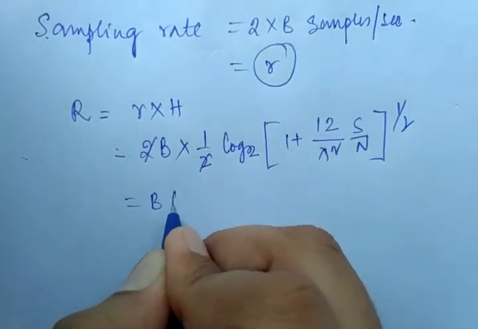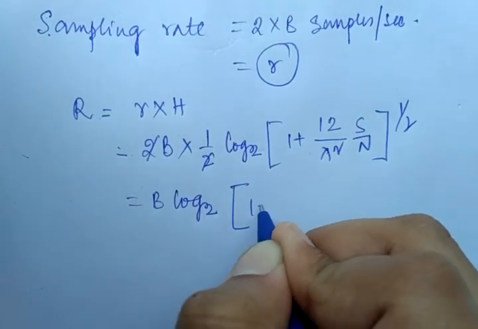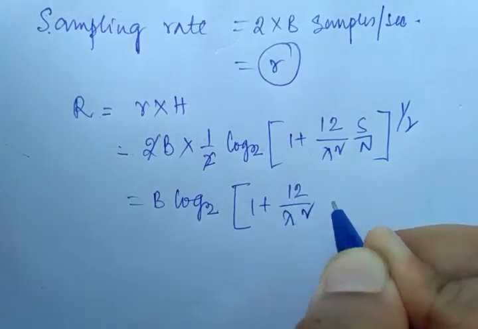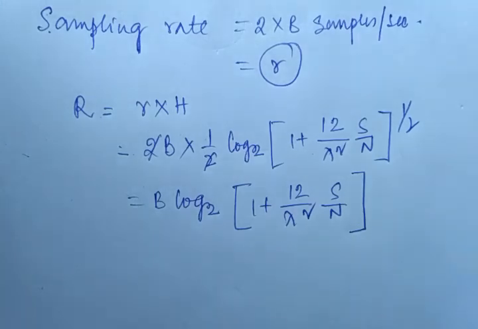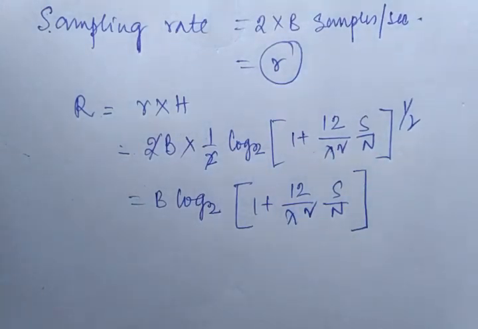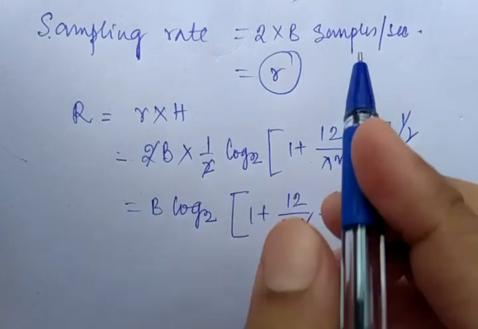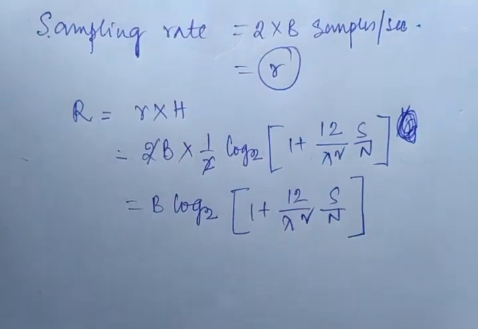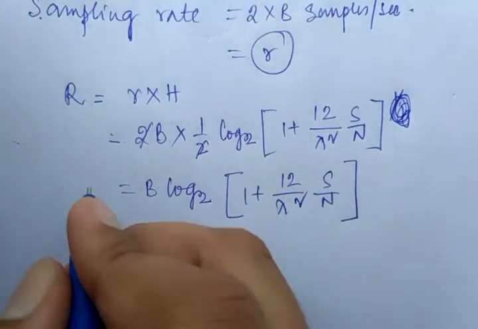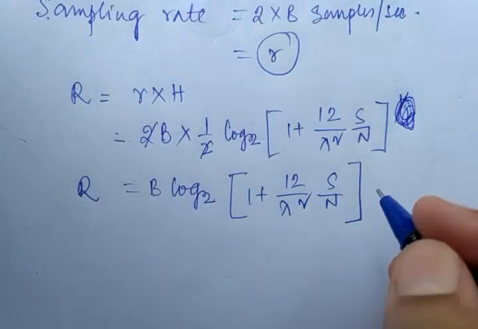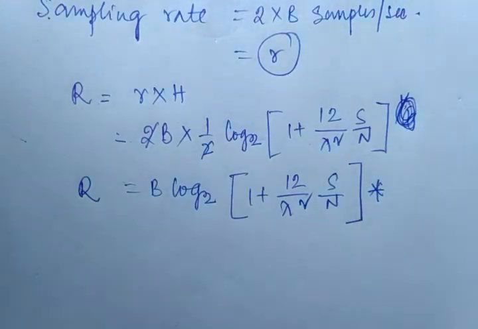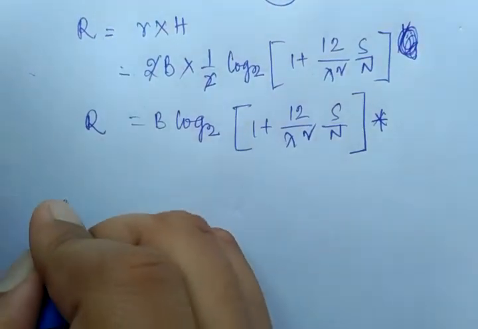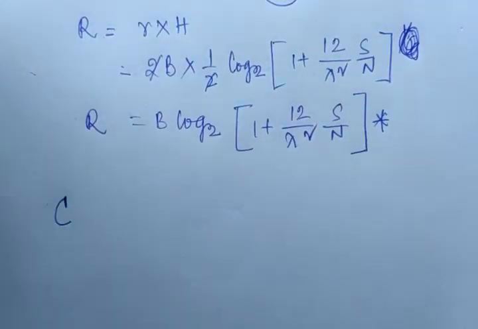So this is equal to B log 2 (1 + 12/lambda square into S/N), because the half is already multiplied with the power. So this is the final expression, that is R. This is very important for M array PCM, right? And finally, it is your channel capacity, that is C, right?